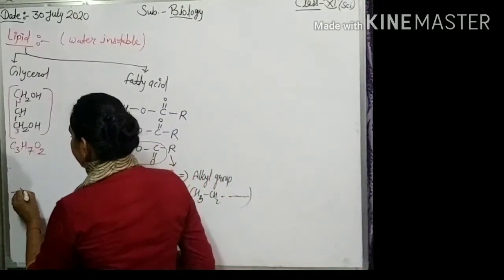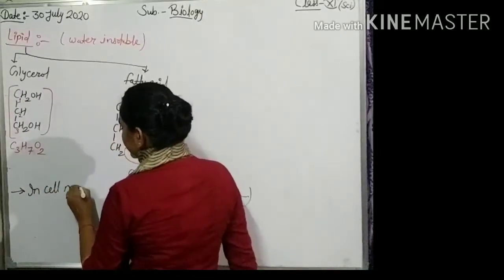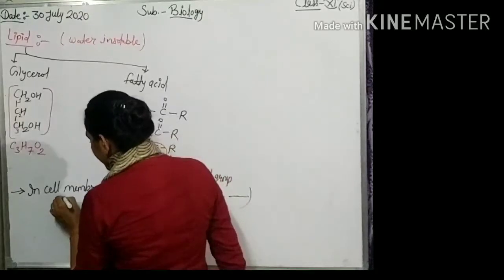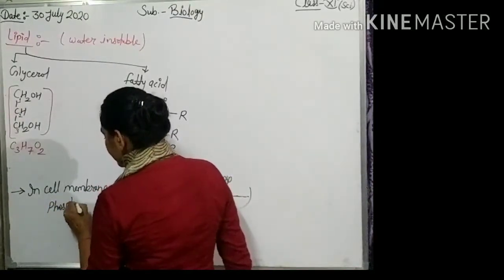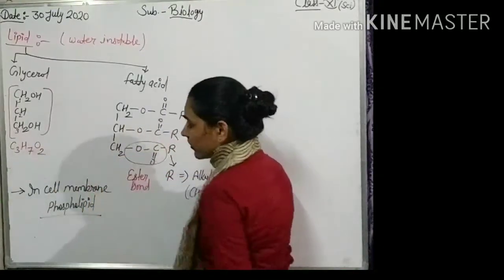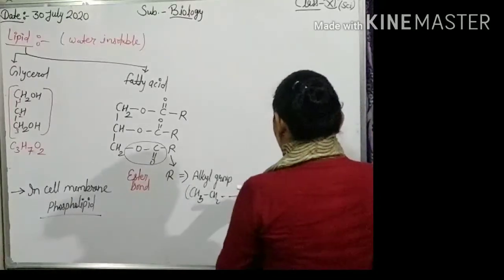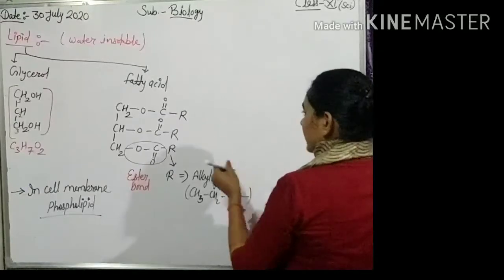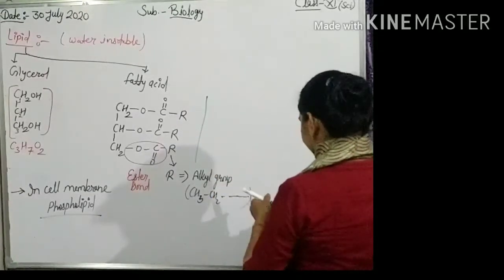but in the cell membrane the form of lipid is phospholipid. Okay, so there is only one change, the adding of phosphate at the third carbon.